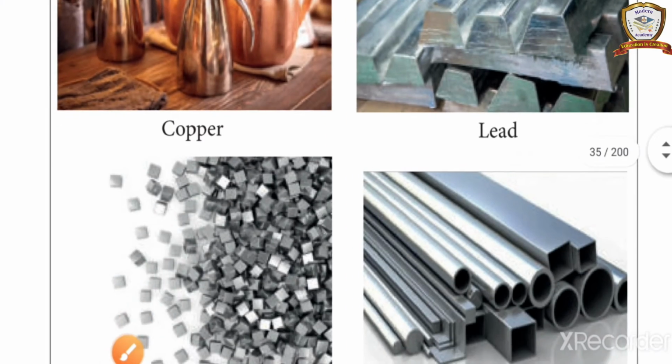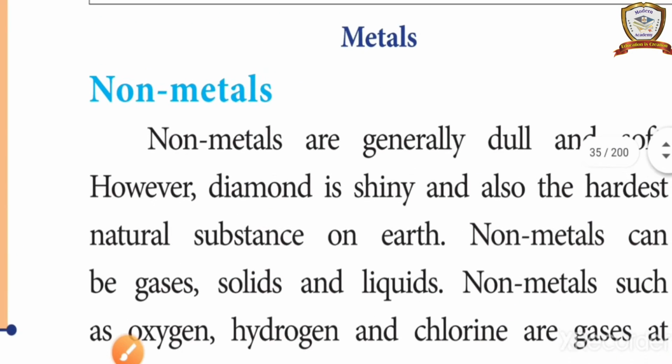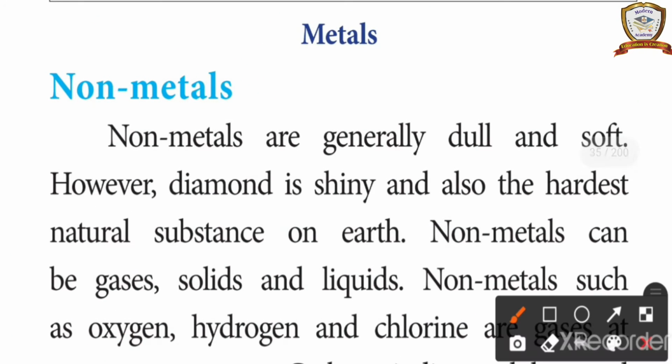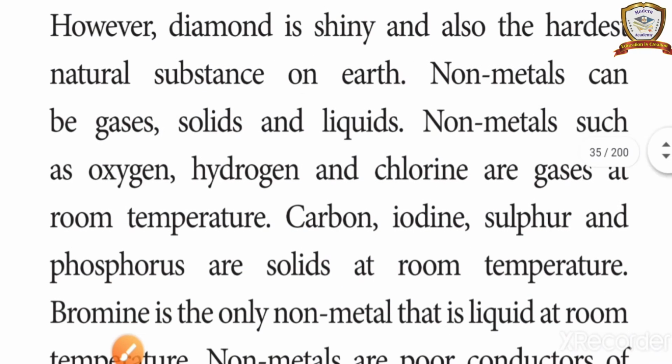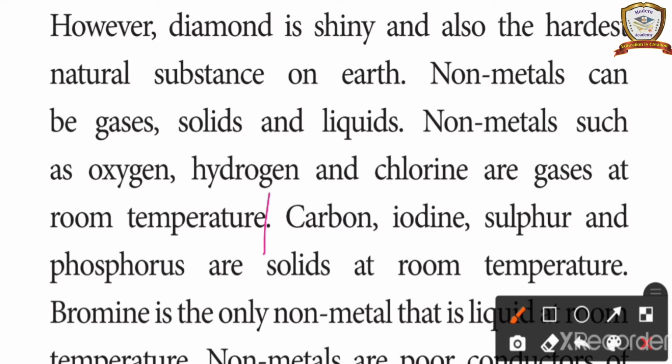Next thing is non-metal. Listen carefully. Non-metals are generally dull and soft. However, diamond is shiny and also the hardest natural substance on the earth. Non-metals can be gaseous, solids and liquids. Non-metals such as oxygen, hydrogen and chlorine are gases at room temperature. Carbon, iodine, sulfur and phosphorus are solids at room temperature.